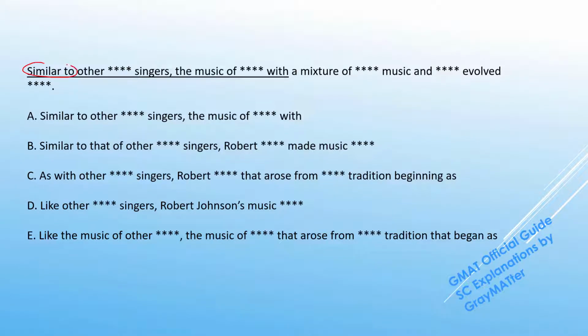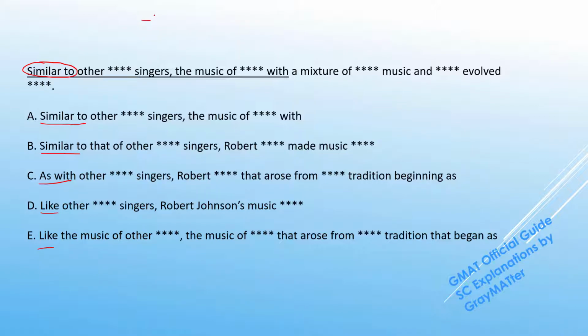The start of the sentence itself gives us a very useful clue to help us understand that we are being tested for the concept of comparisons. When we take a vertical scan through the answer choices, we can see that we have comparative terms like similar to, as with, like, and all that. So when we are dealing with comparisons, we just need to keep two major rules in mind.